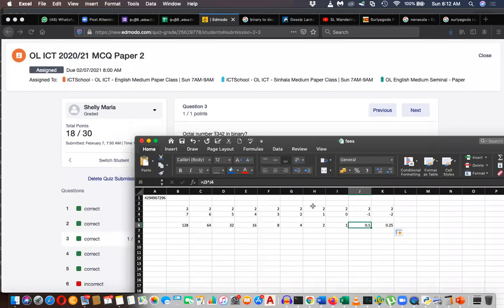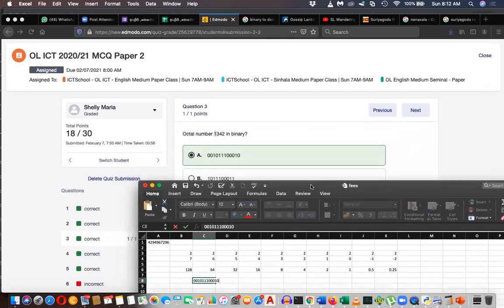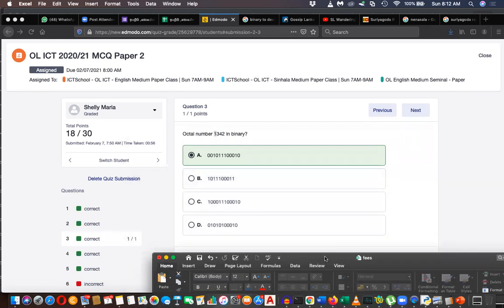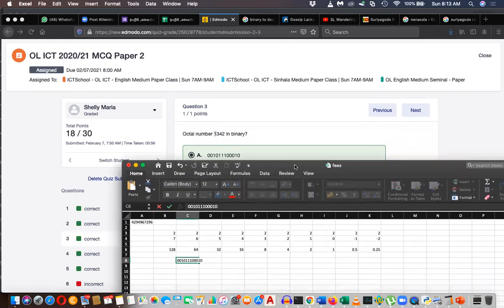Right. 1 means 001, 3 means 011, 4 means 100, 2 means 010, and this is the binary that you get. 001, 011, 100, 010. The first one is the answer. Those are not the answer. First one is the answer.